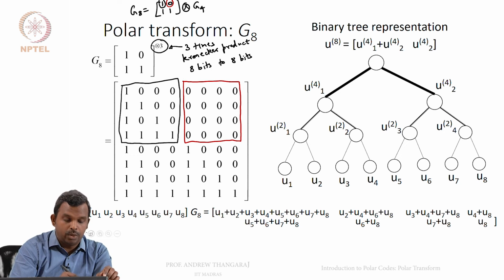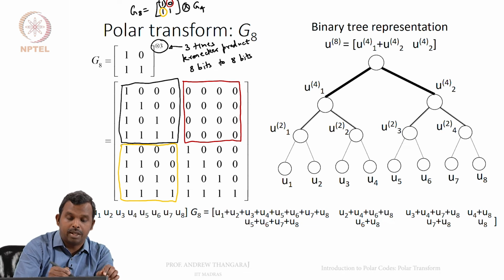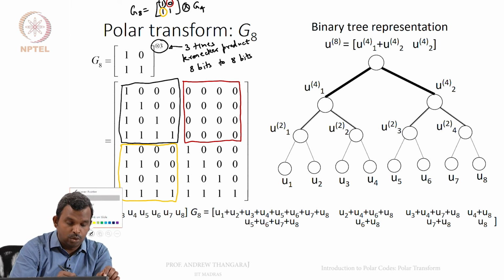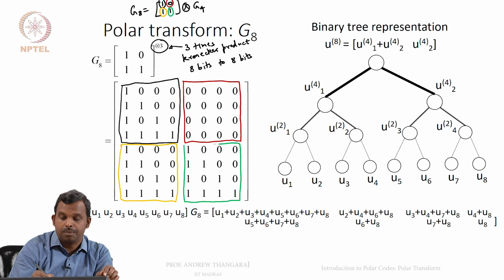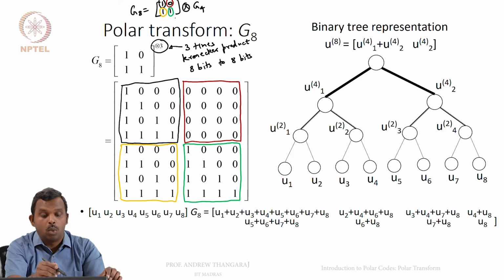And then you replace the third element. Maybe I'll pick a different color. You replace the third element with 1 times G4. Remember, that's how you do the Kronecker product. You replace each element by that element times G4, and the fourth one, maybe we'll pick a blue or green color. That's the fourth one. So that got replaced by 1 times G4.